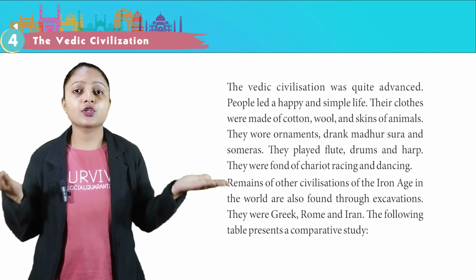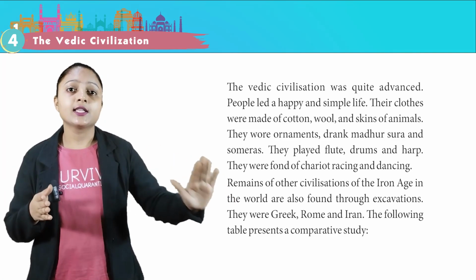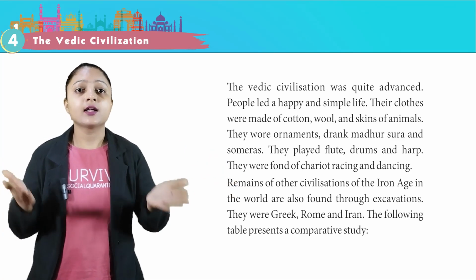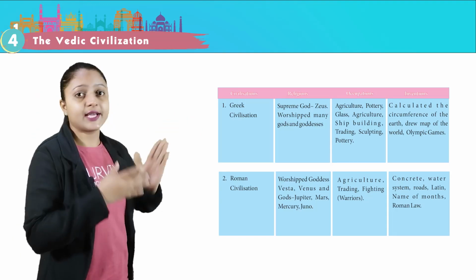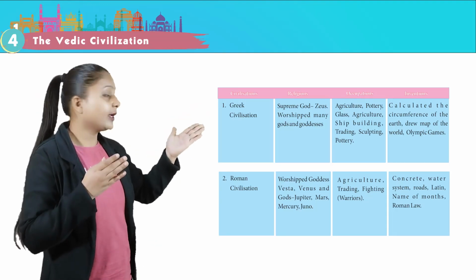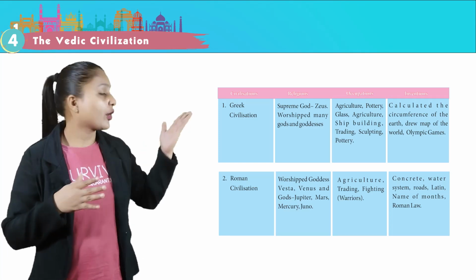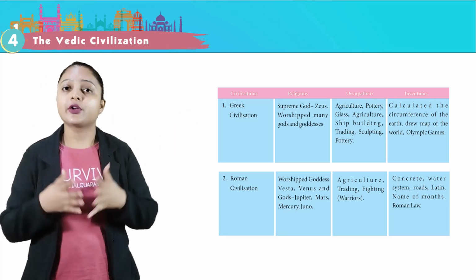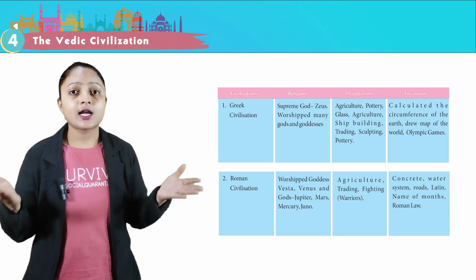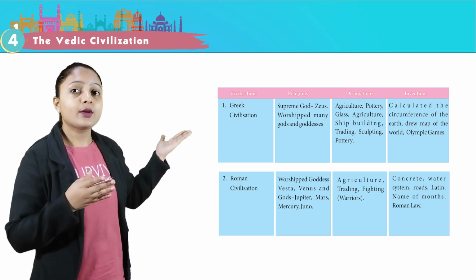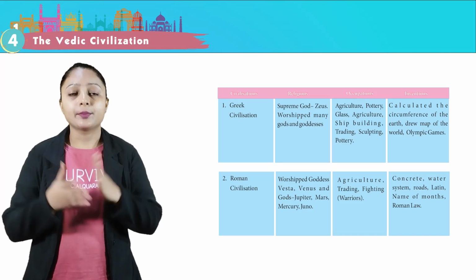Remains of other civilizations of the Iron Age in the world are also found through excavations. They were Greek, Rome and Iran. The following table presents a comparative study. Number 1. Greek civilization. Religion: supreme god Zeus, worshipped many gods and goddesses. Occupation: agriculture, pottery, glass, shipbuilding, trading, sculpting. Calculated the circumference of the earth, drew a map of the world, Olympic Games.